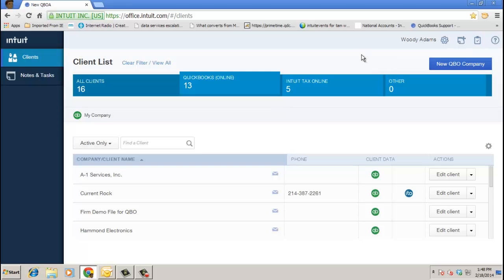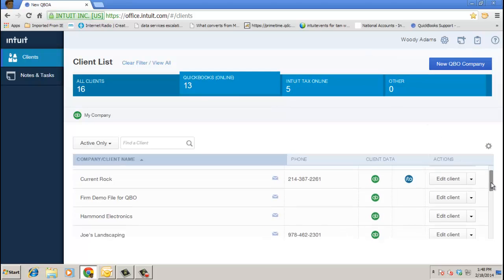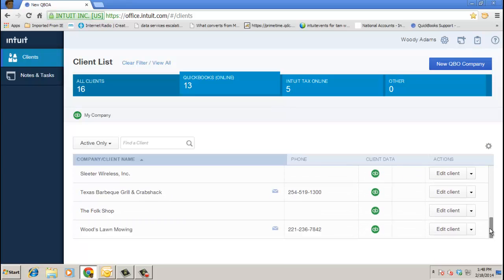So I'm back on my client list or dashboard in the new QBO, and I'm going to scroll down to my clients and look for Woods Lawn Mowing. Now I'm going to open up this client and their QBO file because it's on the old QuickBooks Online. I want to show you quickly where the Book to Tax feature is accessed in the older QuickBooks Online.